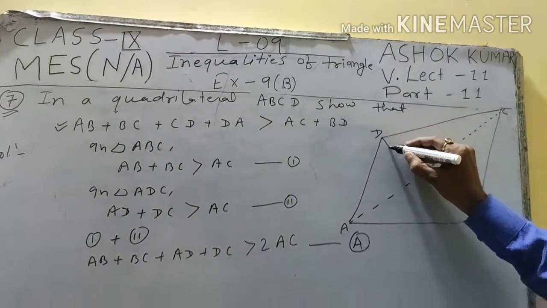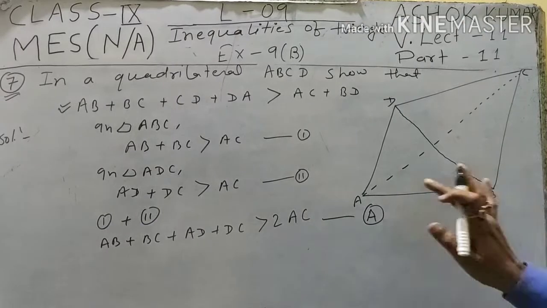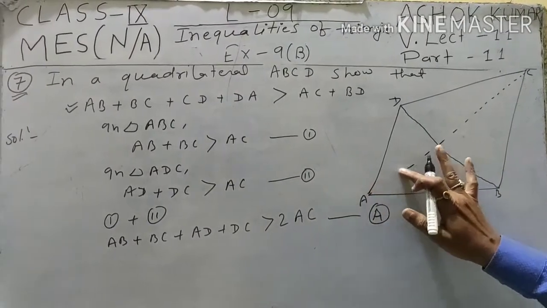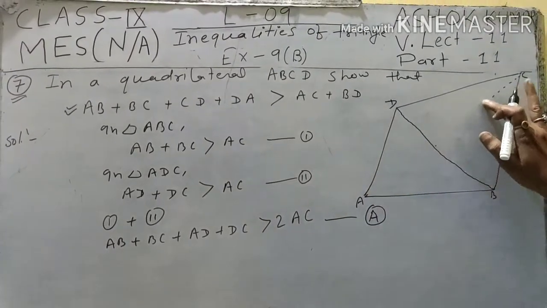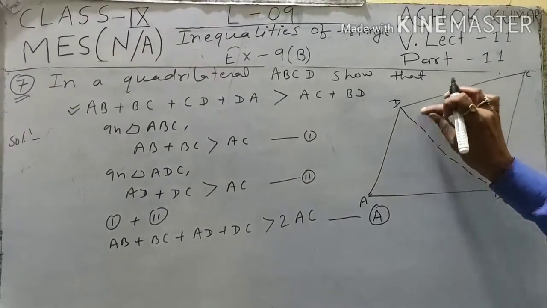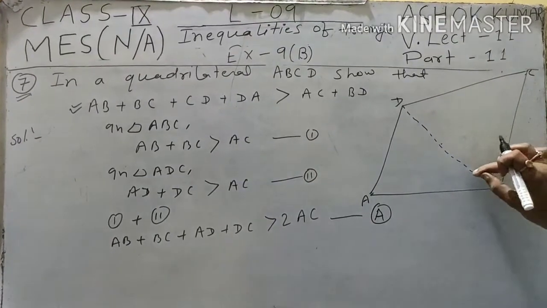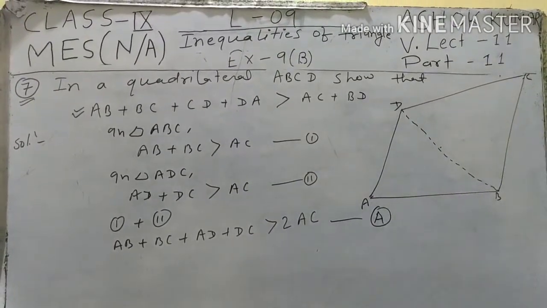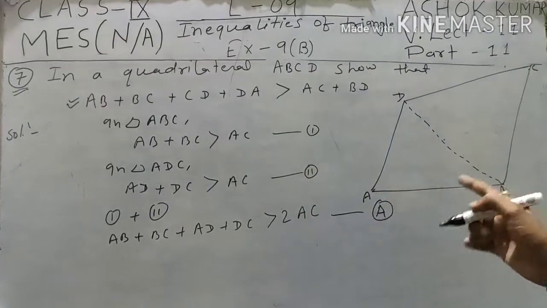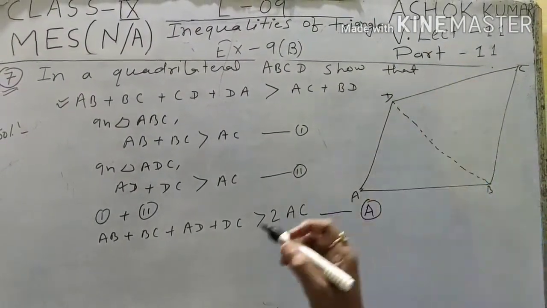Again, student, draw the construction BD, and remove this line. Here ABCD is a quadrilateral and we join BD.